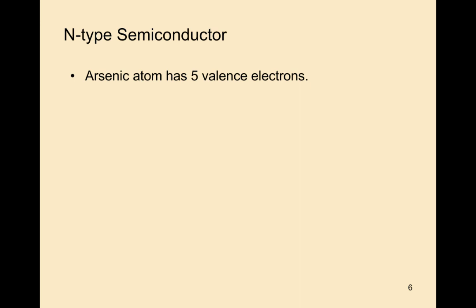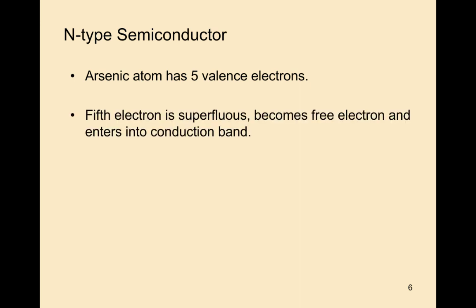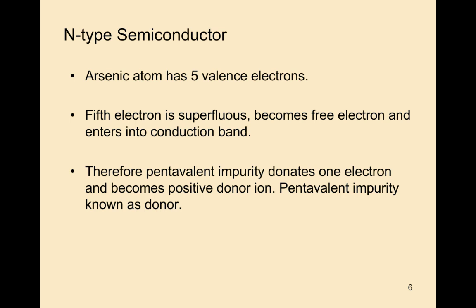Arsenic atom has 5 valence electrons. The fifth electron is superfluous, becomes a free electron and enters into the conduction band. Therefore, the pentavalent impurity donates 1 electron and becomes a positive donor ion. Pentavalent impurity is known as the donor.